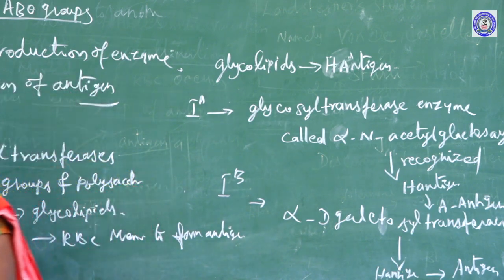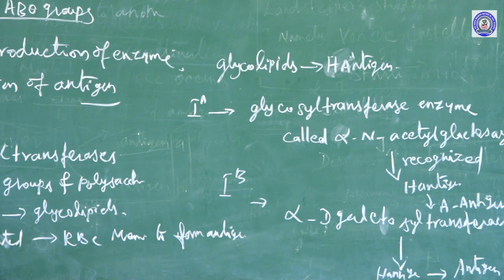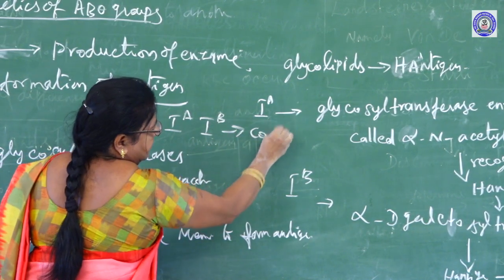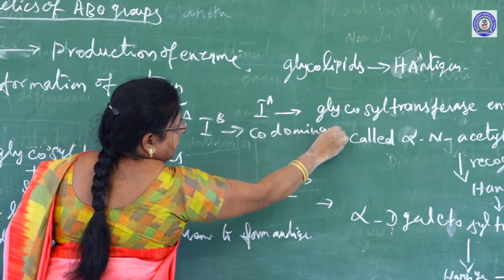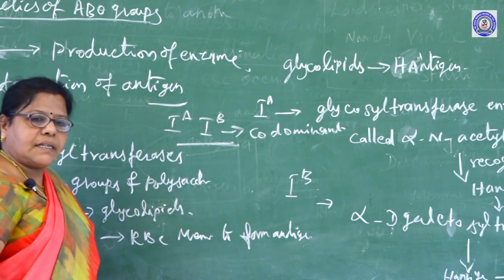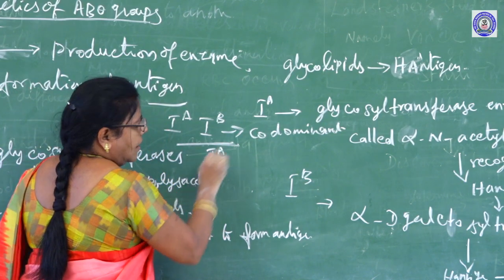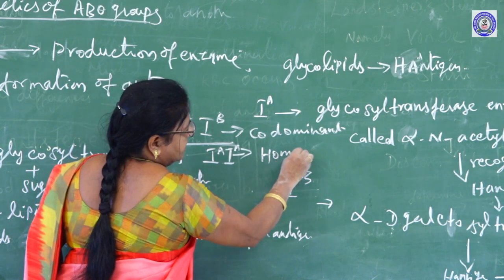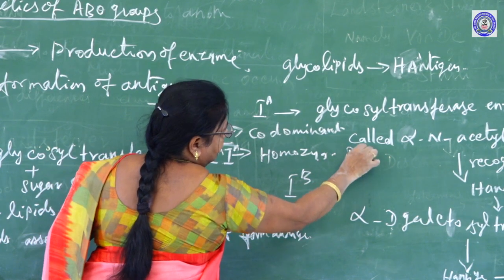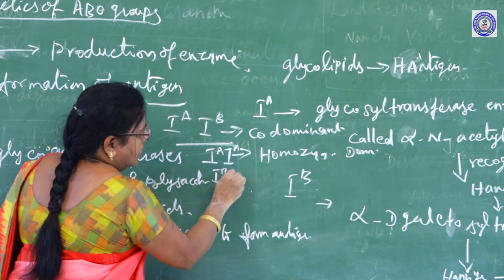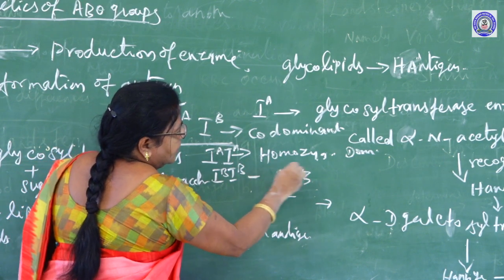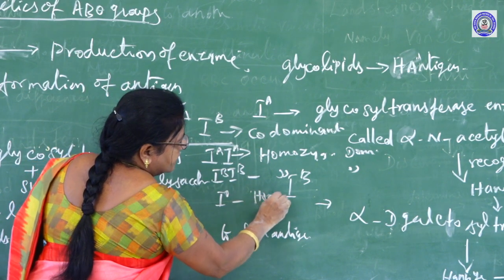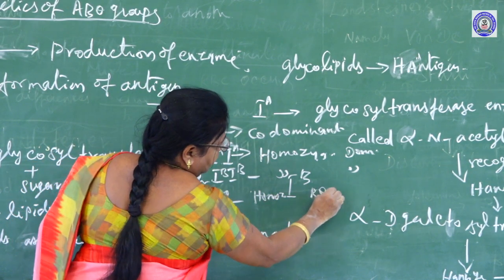Now, these IA and IB alleles are known as codominant alleles. Why codominant alleles? Because both alleles are dominant in condition. IAIA is known as homozygous dominant. IBIB is known as homozygous dominant. IOIO is known as homozygous recessive.